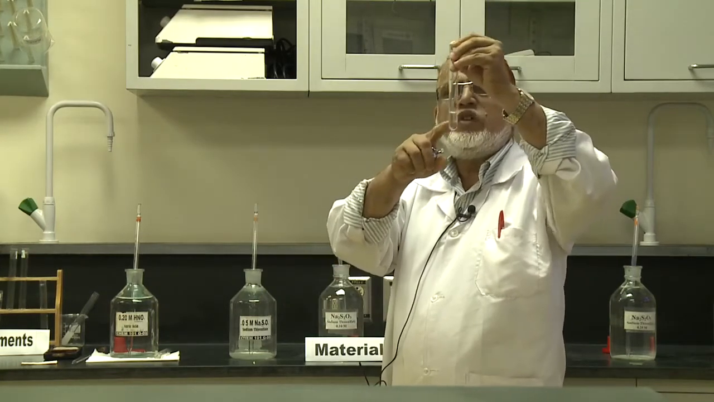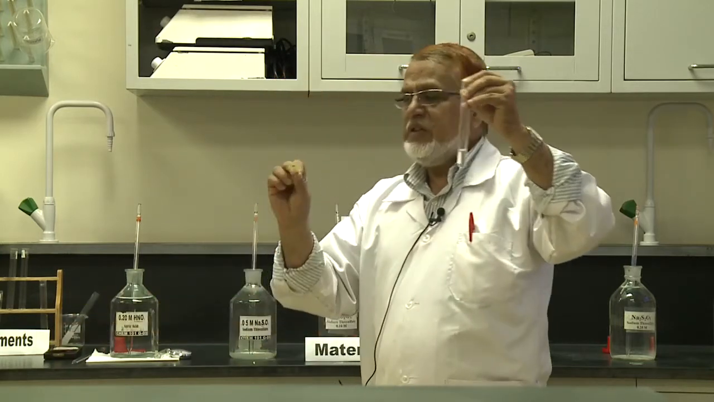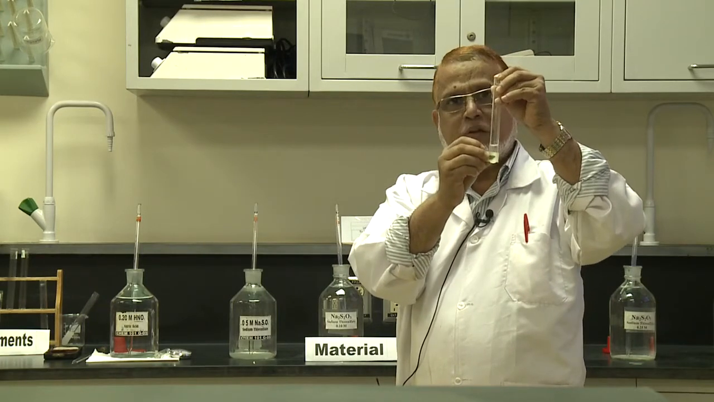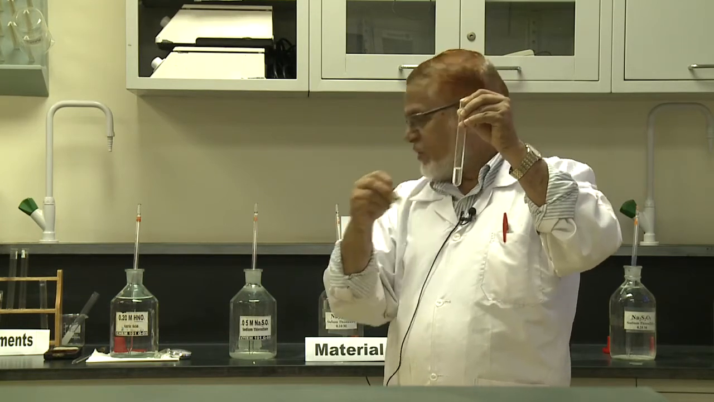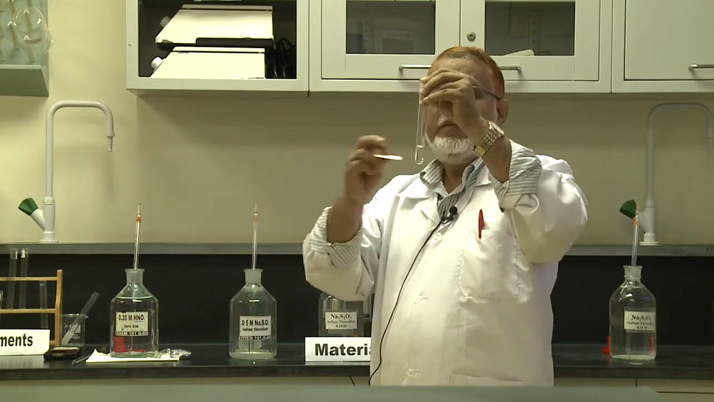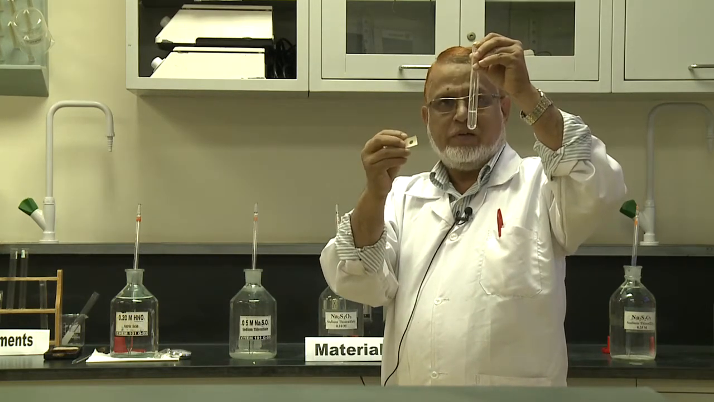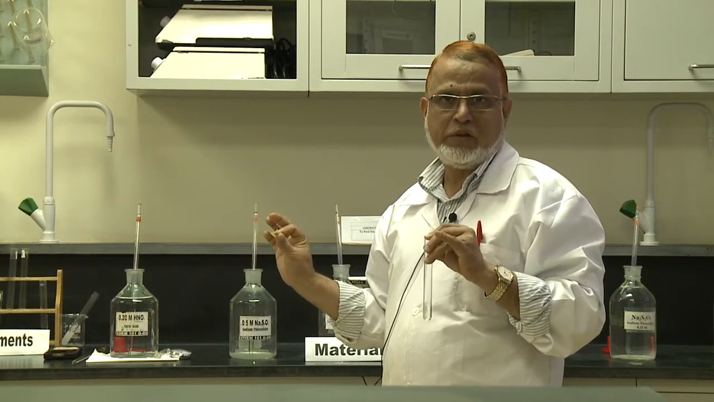Now, you can see that this solution is clear because the reaction just started, and we can see this mark on the paper behind this because it is transparent. Now, you can see the reaction is still proceeding. After some time, maybe 2 minutes or 3 minutes, this reaction will change this colorless solution to a white precipitate of sulfur. So, you can see that after some time you cannot see this mark. Once you do not see this mark, stop the time and write the time. So, this is the fundamental part of this experiment.